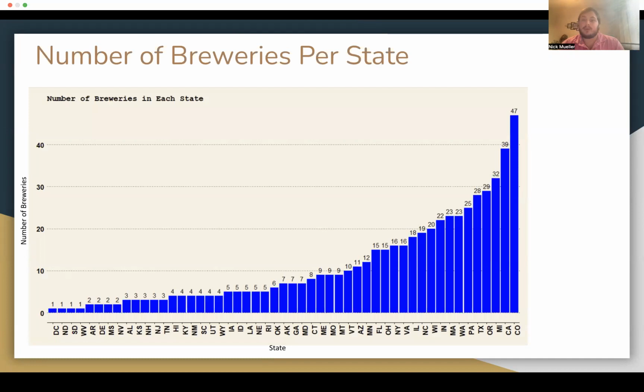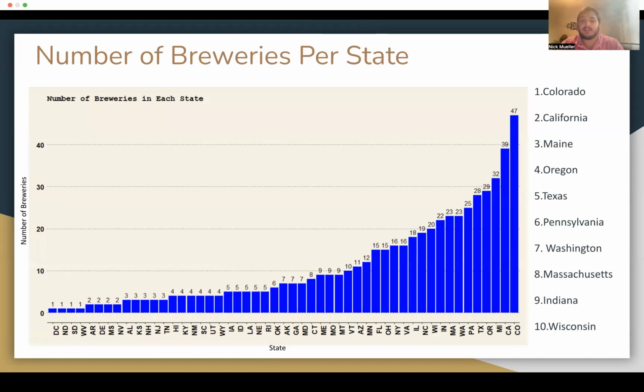I want to show the number of breweries per state, where the top 5 is Colorado, California, Maine, Oregon, and Texas, with Colorado having 47 breweries. And then it shows a possible left-sided skewness, where South Dakota, North Dakota, and DC have only 1 brewery as per the data set.